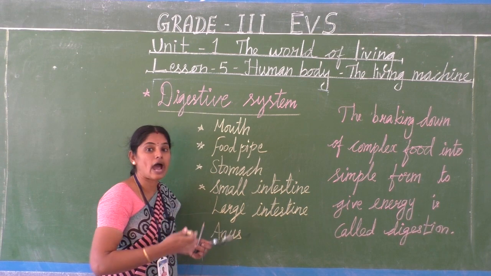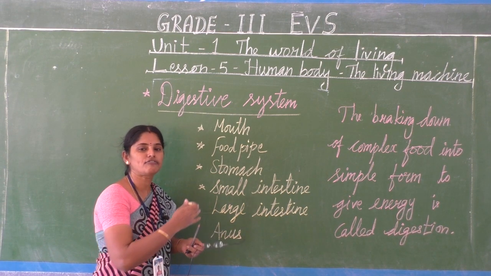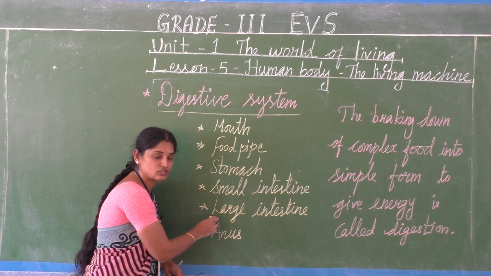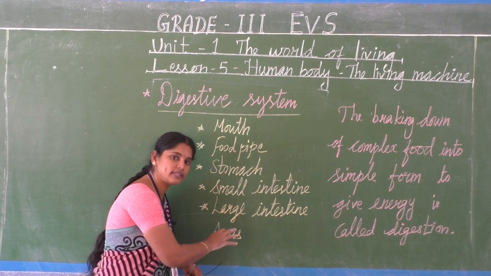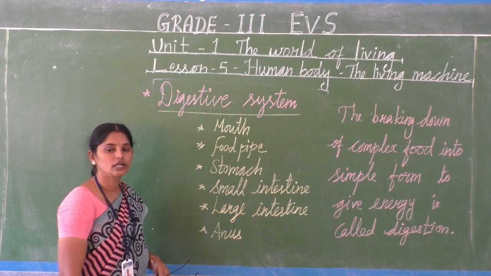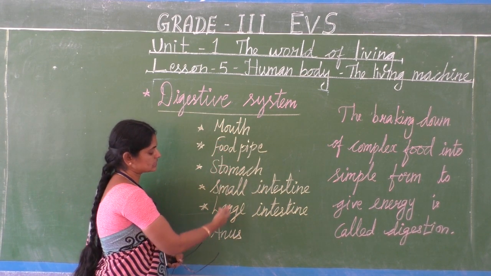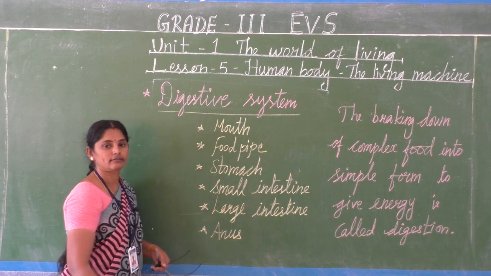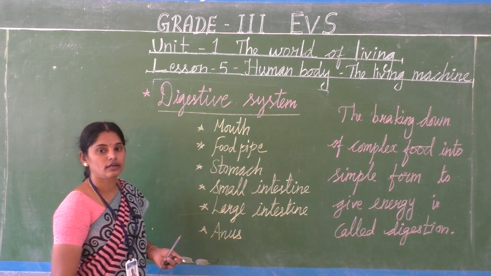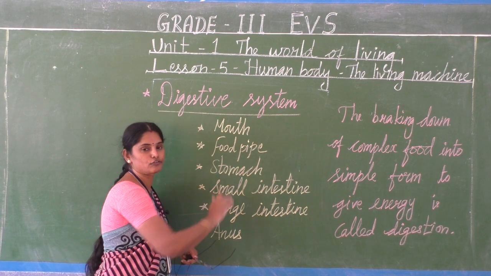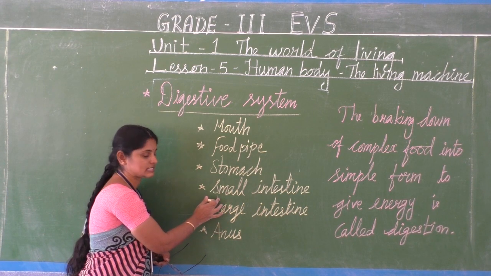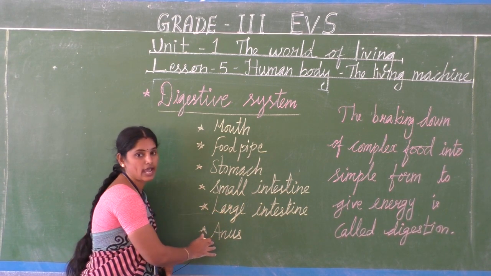Then the unwanted, undigested waste part of our food is pushed down to the next organ called the large intestine. From there it is removed completely from our body through the anus. Clear, children? So these are the 6 main organs present in our digestive system: mouth, food pipe, which we can also call the esophagus, stomach, small intestine, large intestine, anus. Here you studied food pipe, that's more than enough.